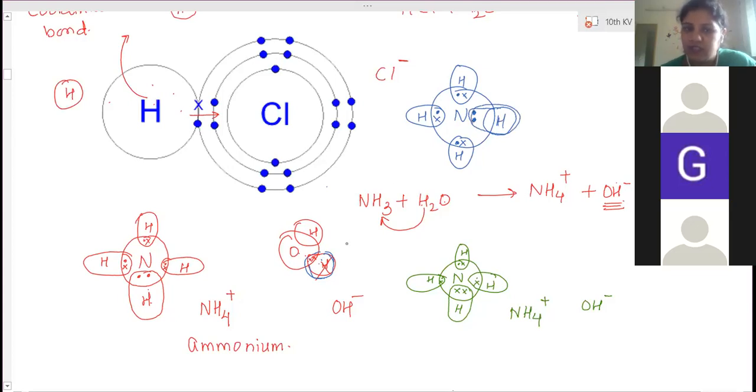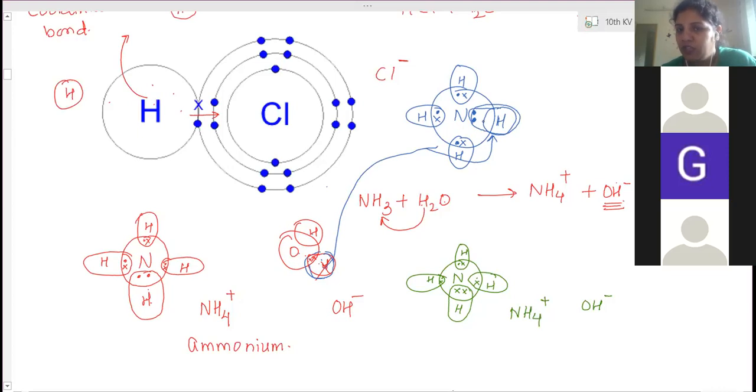Now this hydrogen will be transferred here. Oxygen has taken its electron when it leaves this bonding.